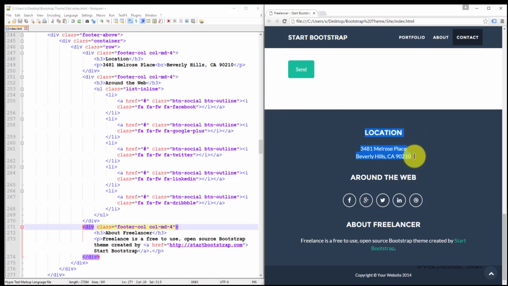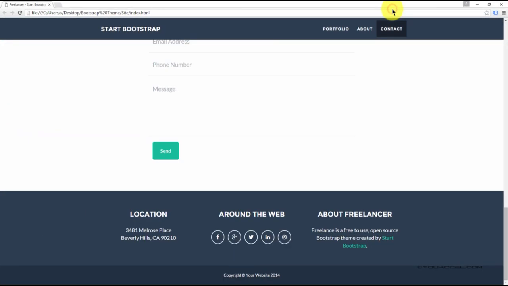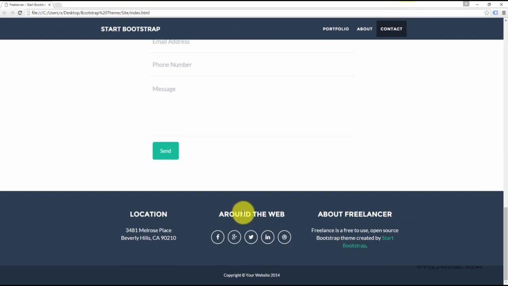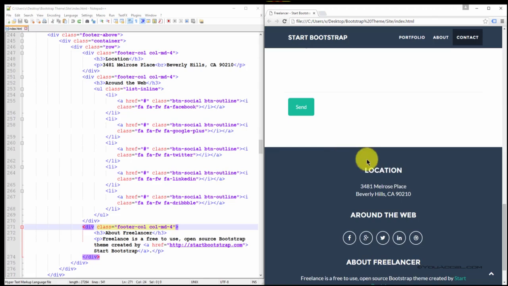The first column contains the location, the second column contains the social media icons, and the third column contains just this snippet of text. They're all designed to collapse one under the other when the browser shrinks to a certain size. So you can see that each column is next to one another when the browser is expanded, but when it's contracted, they fall one below the other.